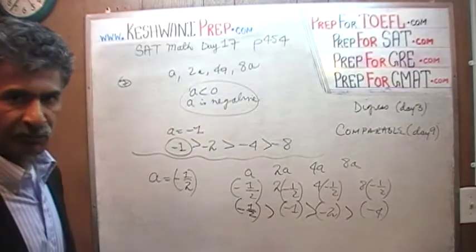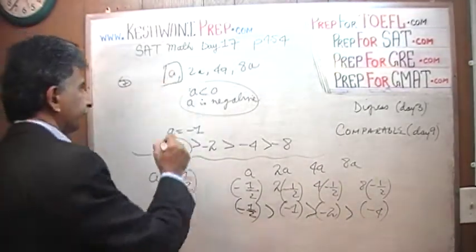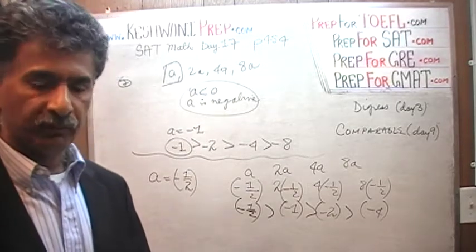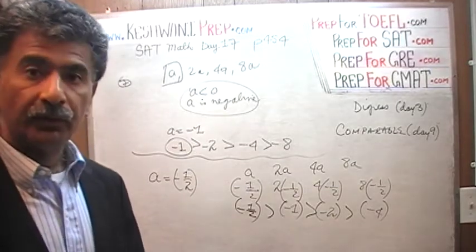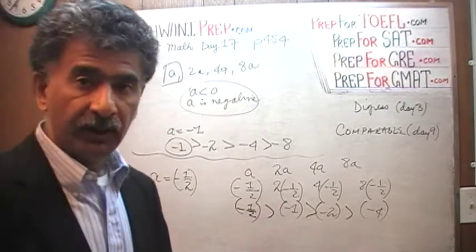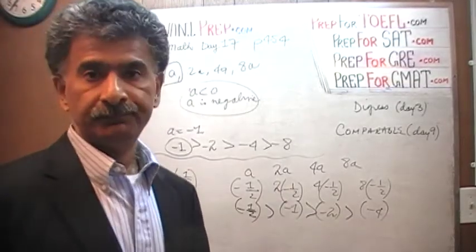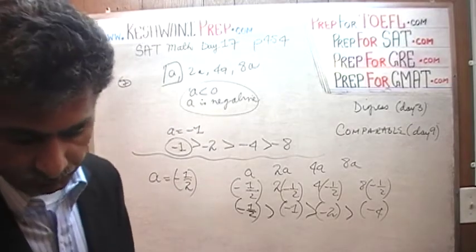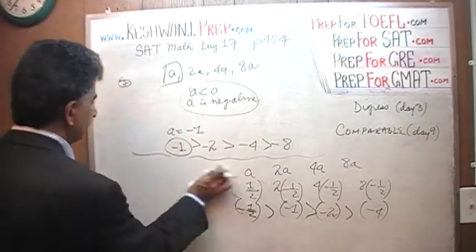So which one is the greatest quantity? The answer is A. A is going to be the greatest one among the 4 because of the fact that it is negative. Therefore negative 1 is a hell of a lot bigger than a negative million. Do you understand? Of course you understand. It's a simple concept. You just have to analyze it in a simple way. Number 8.